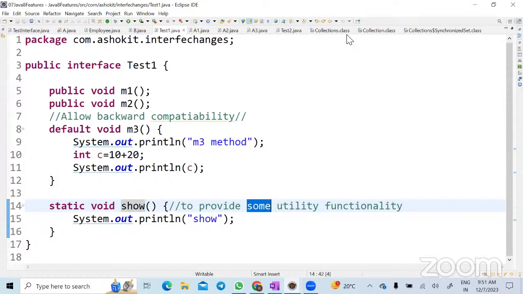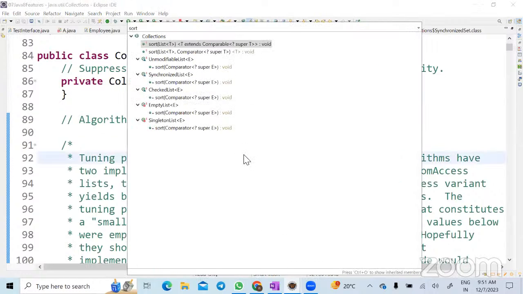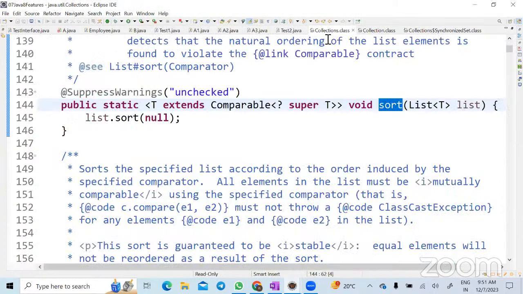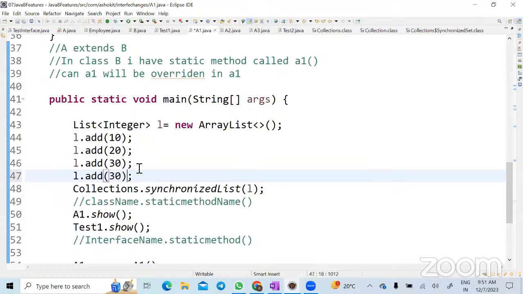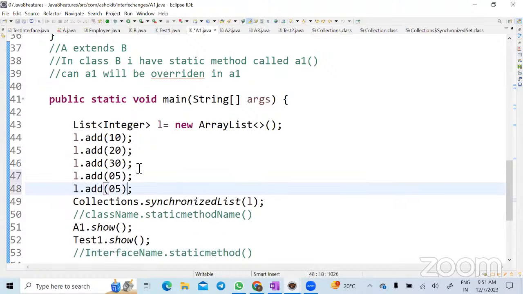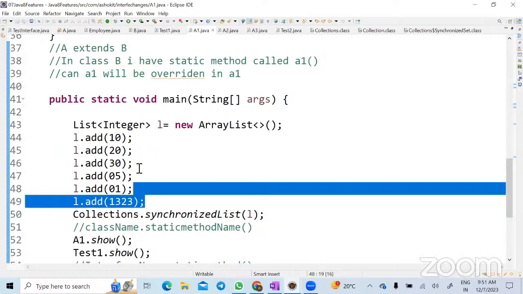See, now currently, why do you use this sort method in the collections? If I'm giving you this array list, is this array list sorted, guys?